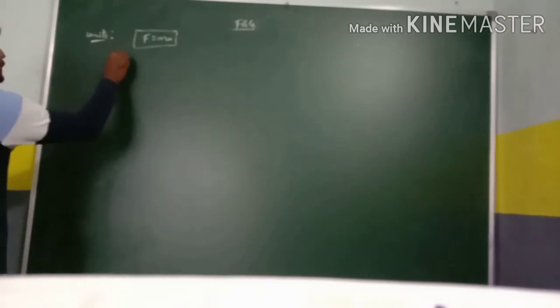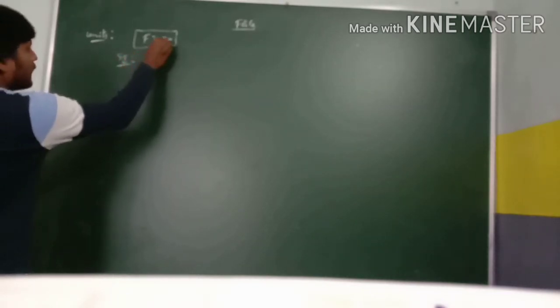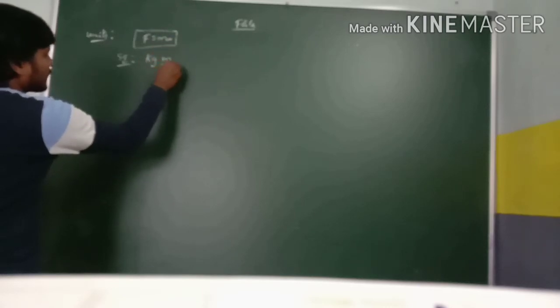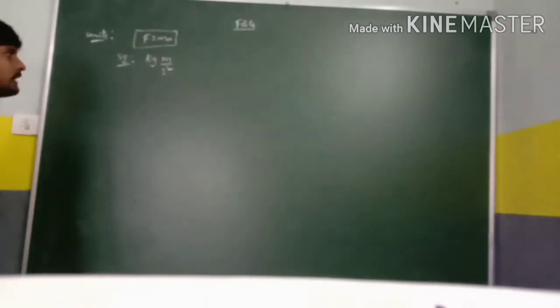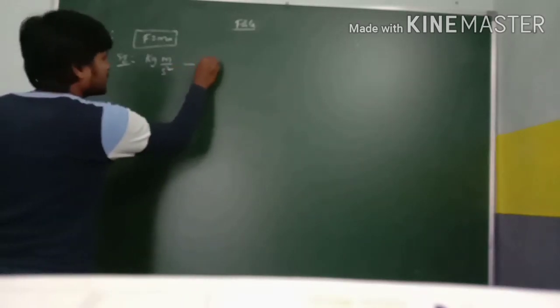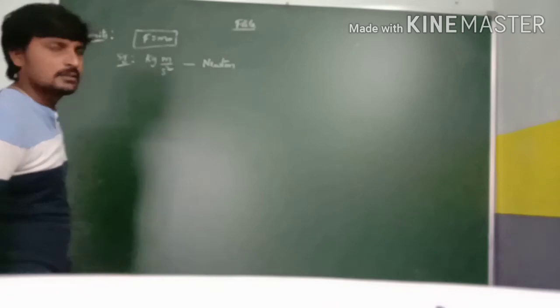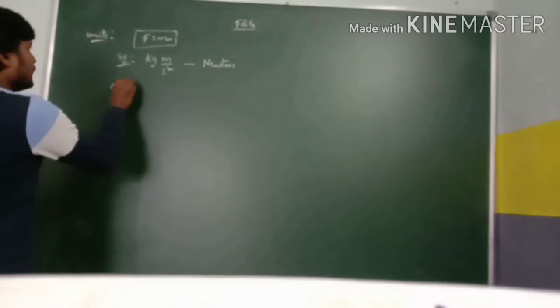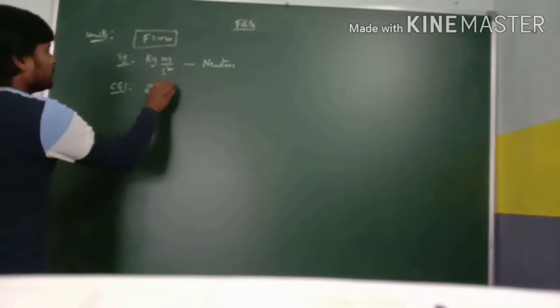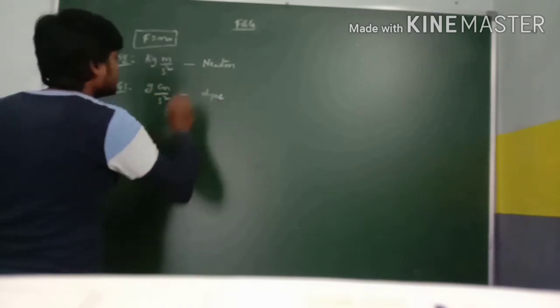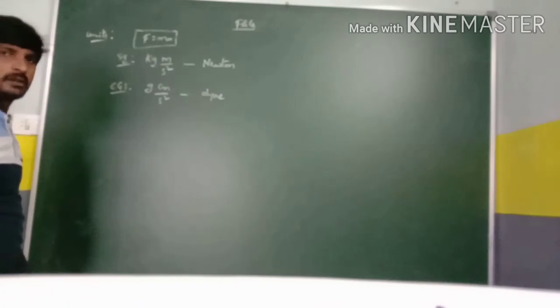The SI units are, for mass kg and for acceleration meter per second square. Kg meter per second square is also called Newton. And the CGS unit is gram centimeter per second square, which is also called dyne.